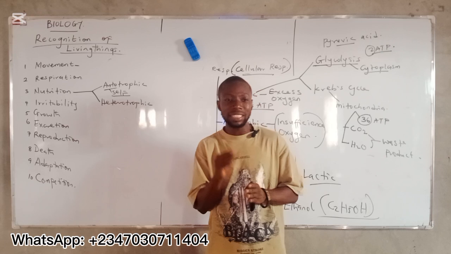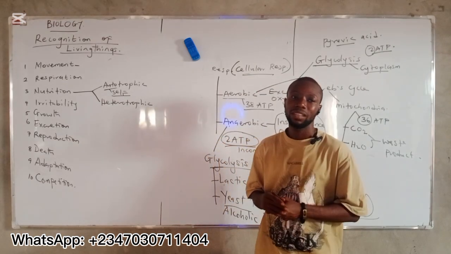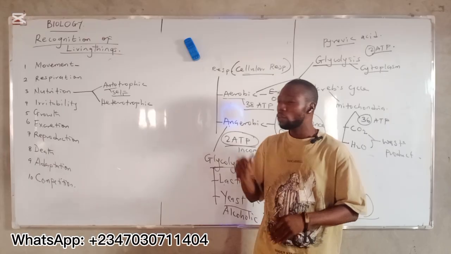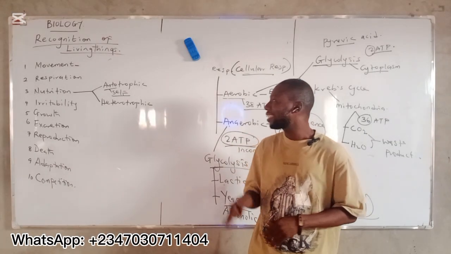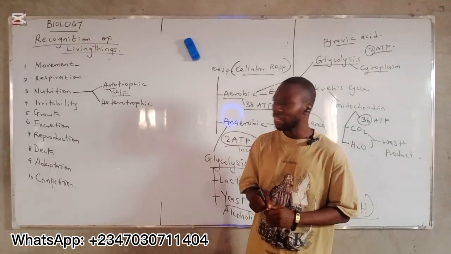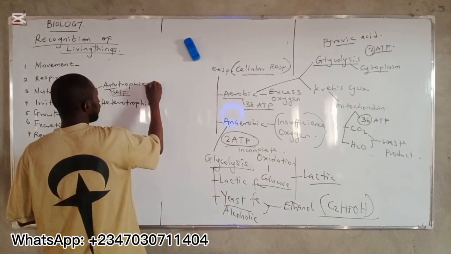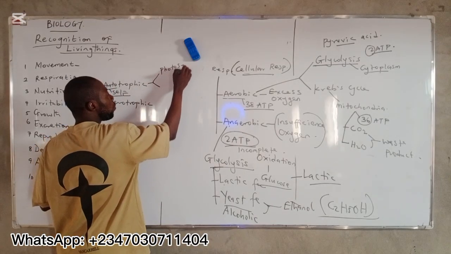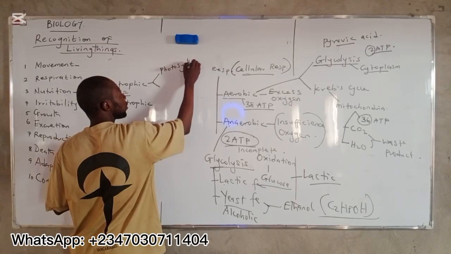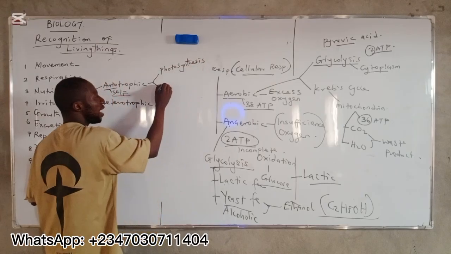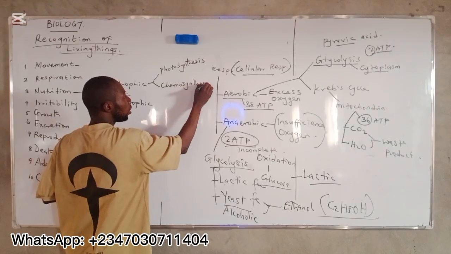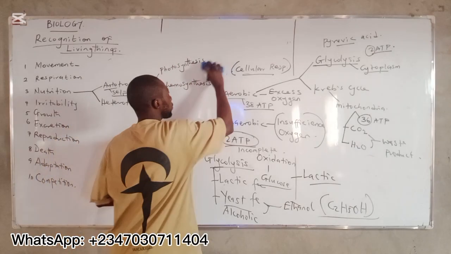And these living organisms are known as producers because they have the ability to produce their food by themselves from simple inorganic substances. Do you understand? Now here we have two types of autotrophs. We have photosynthesis. We have chemosynthesis.